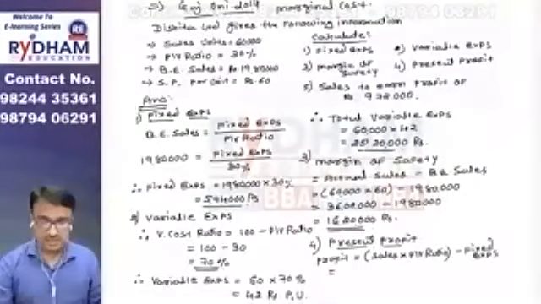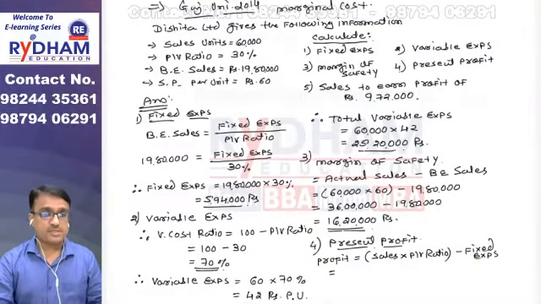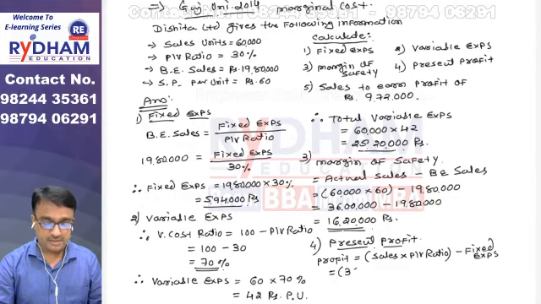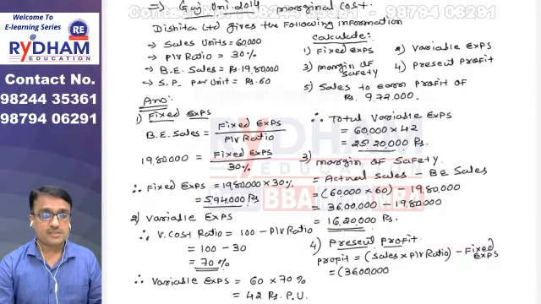Here we will consider the actual sales. Actual sales are not given in the question, but just now we found the actual sales in margin of safety, and it is 36 lakh. So sales is 36 lakh.